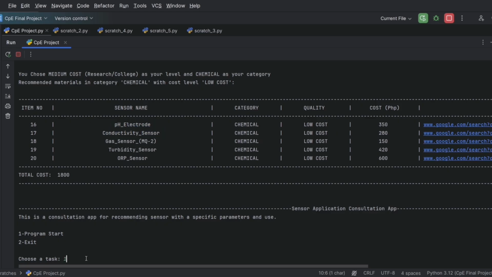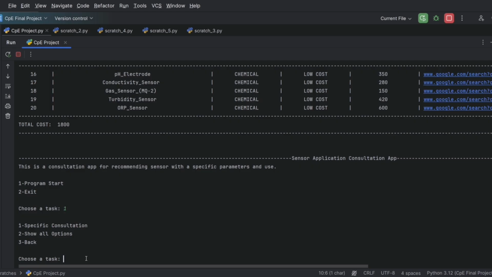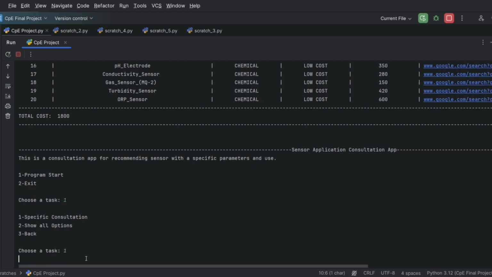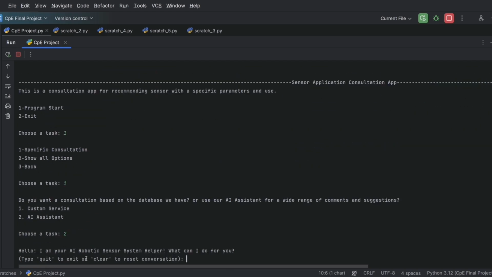Now, we'll try the AI assistant, in which we base it on DeepSeek's API key. Then let's say, give me a sensor for aerospace use.